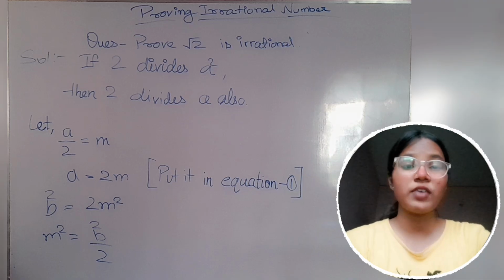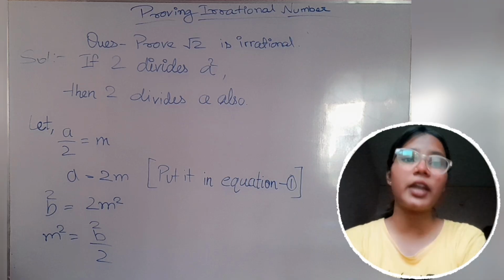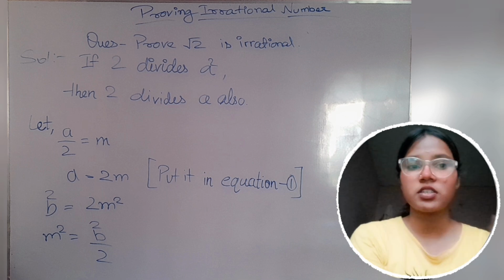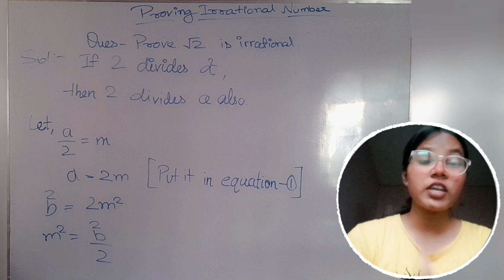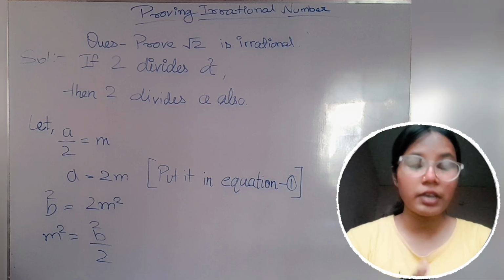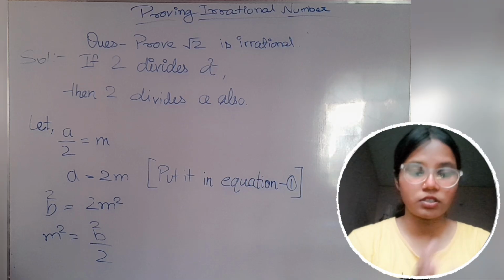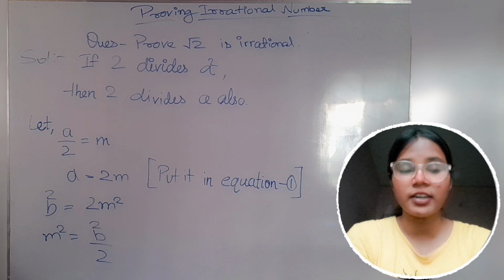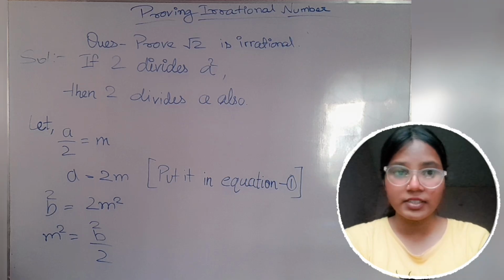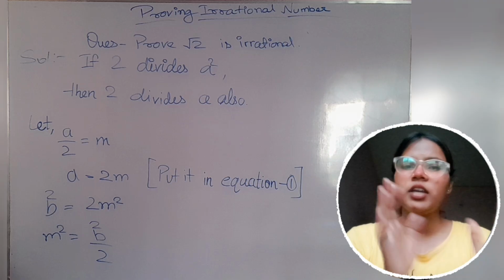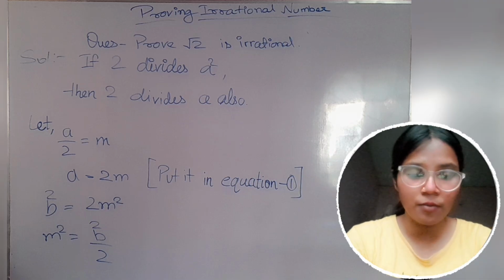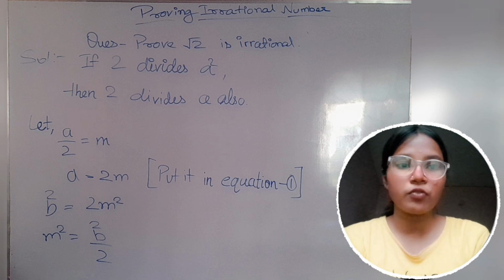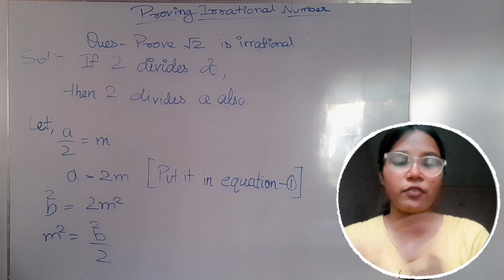We cross change it again. We are putting 2 from the right hand side to the left hand side, and you know that if a number is in multiple form on the right hand side and we are cross changing it, then when it moves to the other side it is converted into division.